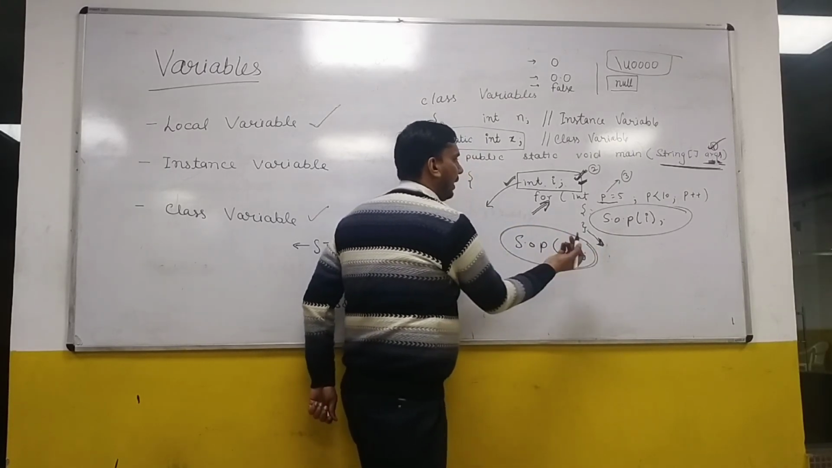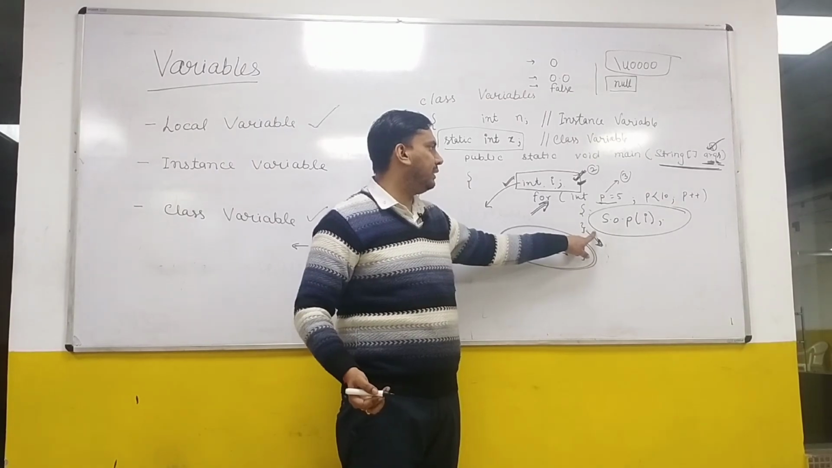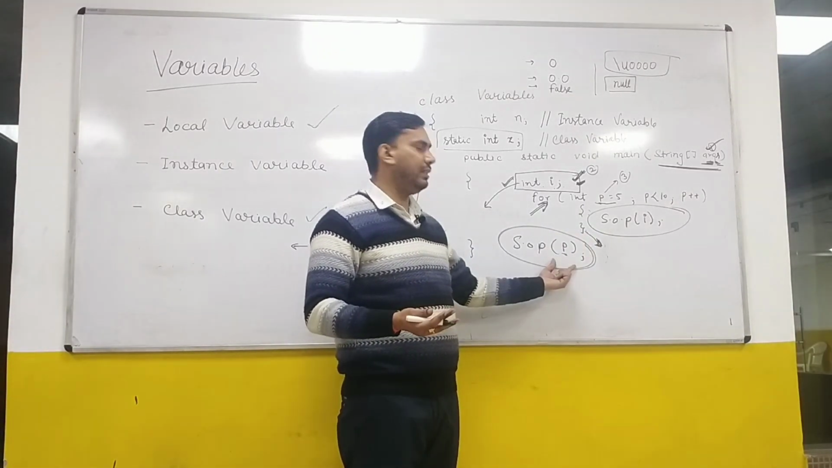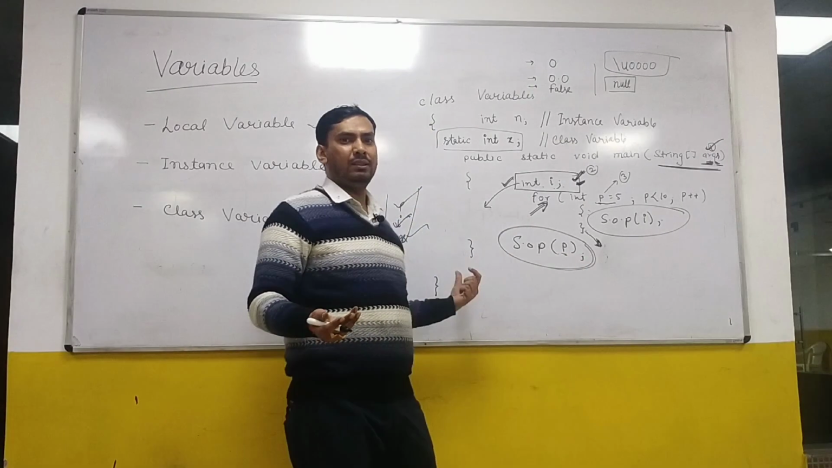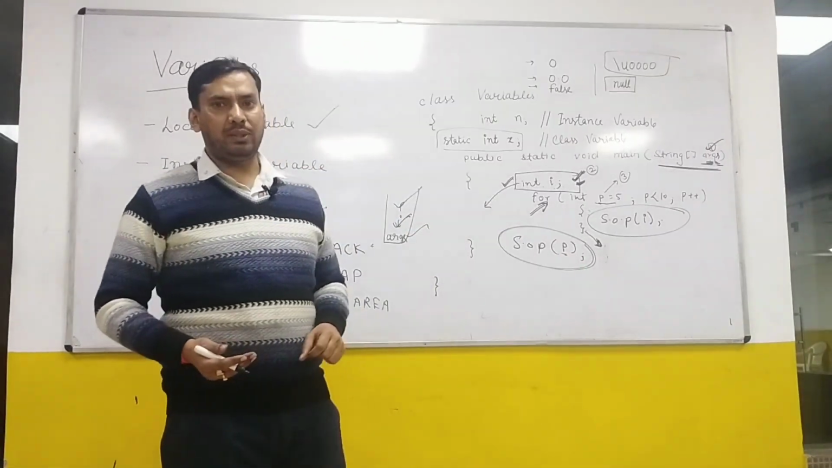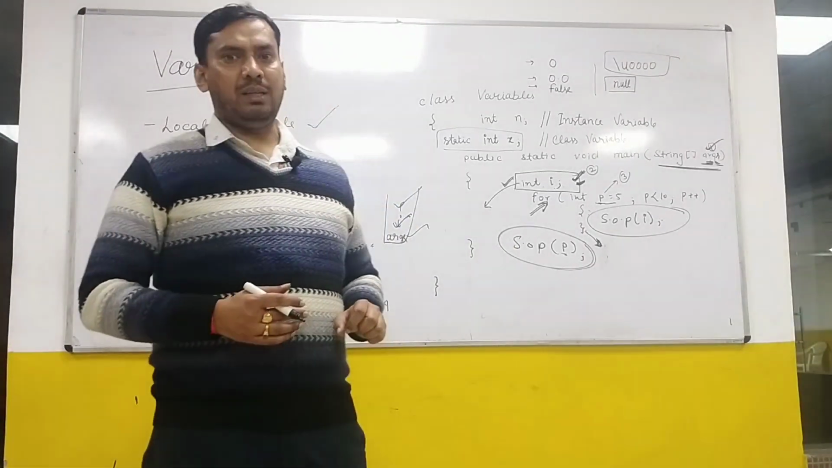this line will give you a compilation error: cannot find symbol p. Why? Because when this block completes, p is deallocated, and here the statement is trying to print p, which is not available. That's why it is deallocated, and it is going to give you the compilation error.